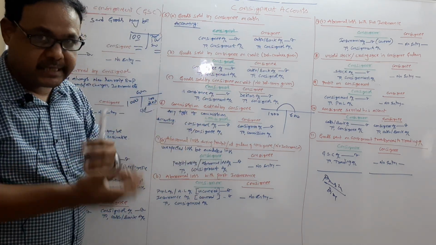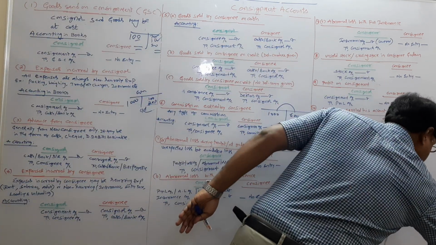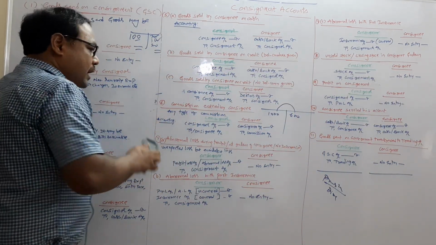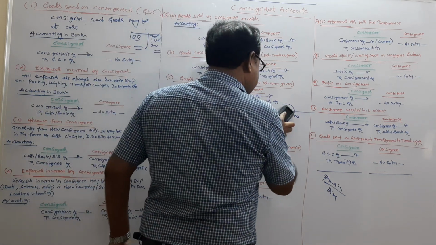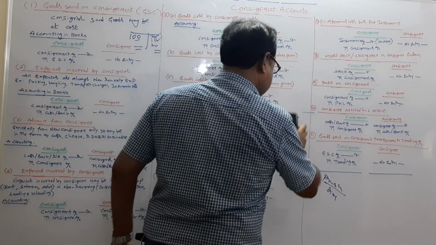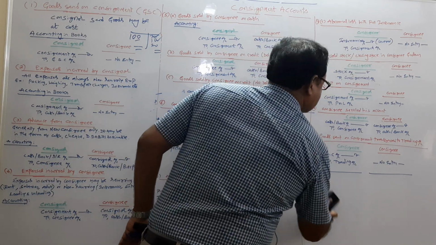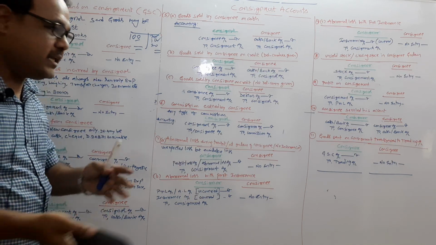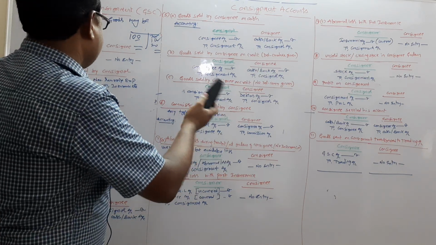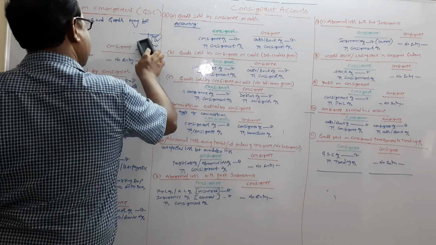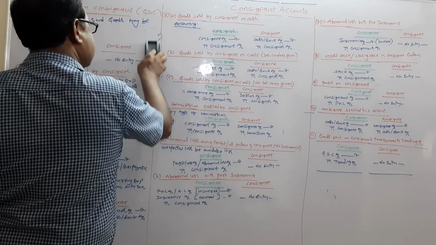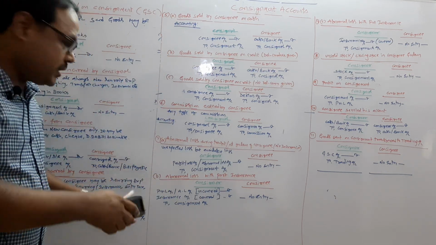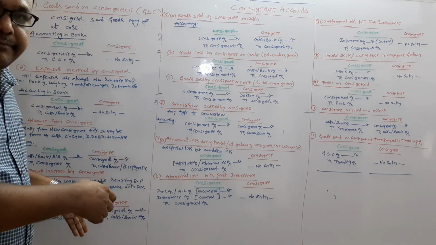In my next session, next part, I will also explain some important points on consignment. Okay? I request you, the students, please take a screenshot of this one. I know very well the practical difficulty is that the letters are written small because of the lengthy topic. That is why I wrote them in small letters. So you had better take a screenshot. I will move aside. You take a screenshot and then you copy.